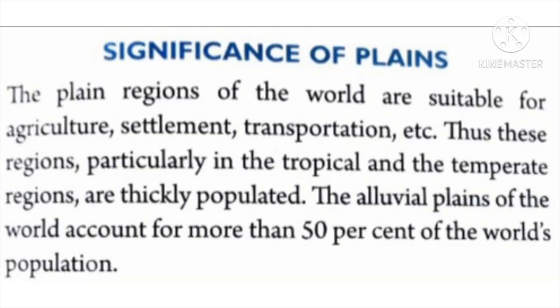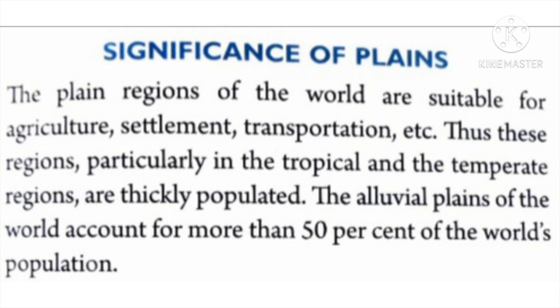Now let us study the significance, that is the importance of plains. From your book, coming back to page number 41, the plain regions of the world are suitable for agriculture as they have fertile alluvial soil brought down by the rivers, settlement, transportation, etc. Thus, these regions, particularly in the tropical and the temperate regions, that is the regions that lie between 0 to 23.5 degree north and south latitudes and 23.5 degree to 66.5 degree both north and south latitude, are thickly populated.